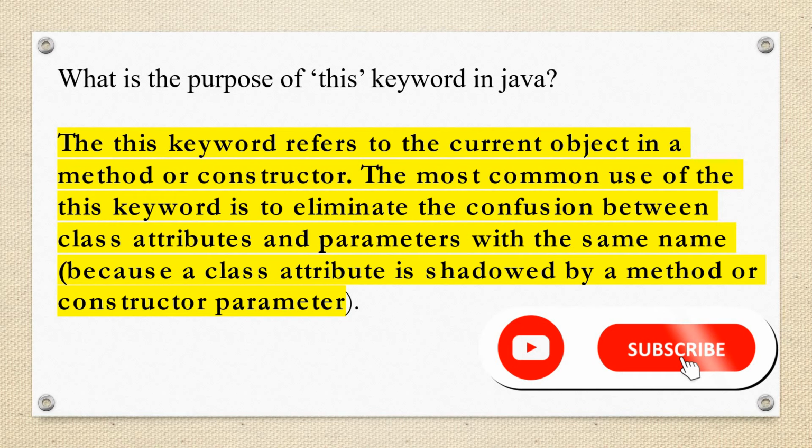So what is the purpose of this keyword in Java? This is a very important question. The this keyword refers to the current object in a method or a constructor. The most common use of this keyword is to eliminate the confusion between class attributes and parameters with the same name, because a class attribute is shadowed by a method or a constructor parameter.